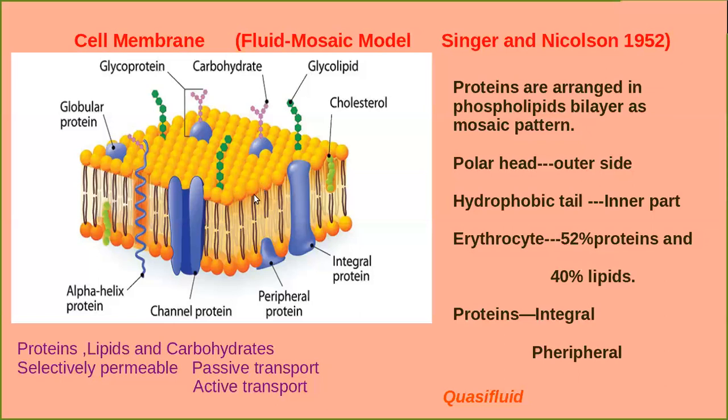The hydrophobic tail is towards the inner part. Is it clear? I repeat once again, the lipids are arranged within the membrane with the polar head towards the outer side and the hydrophobic tail towards the inner part.